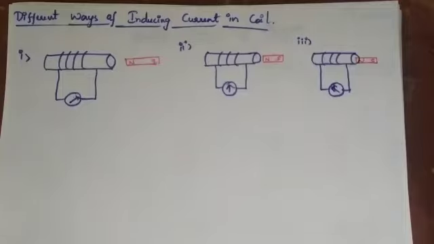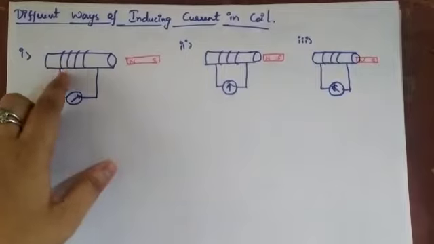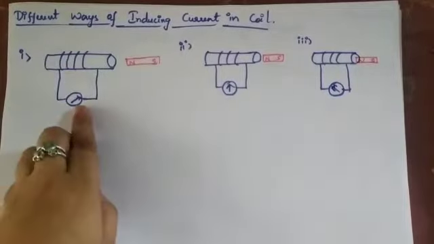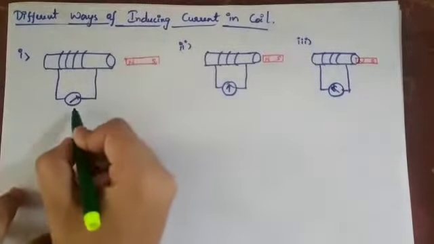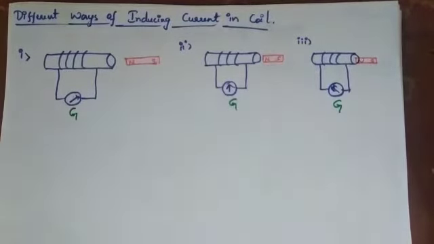You can see this is the coil, that is a solenoid, and here the galvanometer has been placed. In all these three cases, there is a galvanometer. So what is a galvanometer? A galvanometer is an instrument used to measure whether there is a presence of current in the circuit or not. If the galvanometer shows deflection, it is either to the left side or the right side.